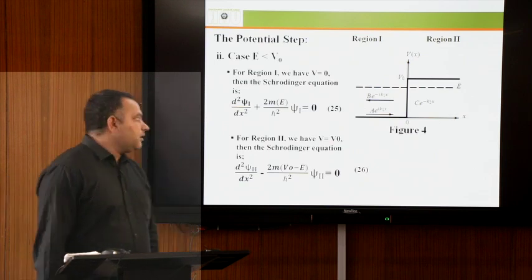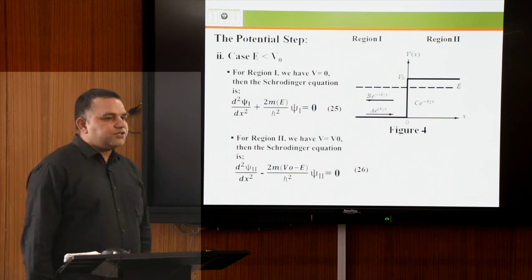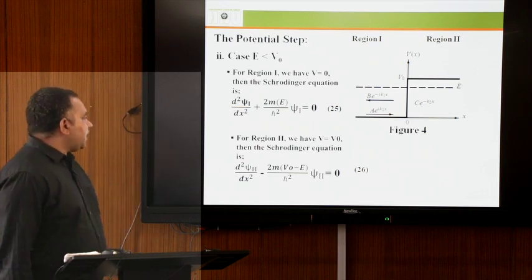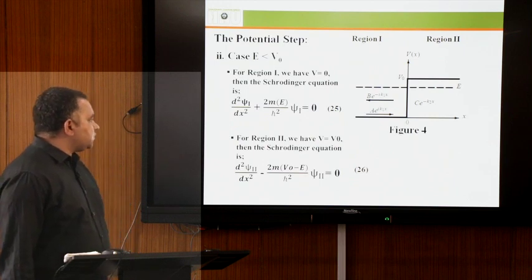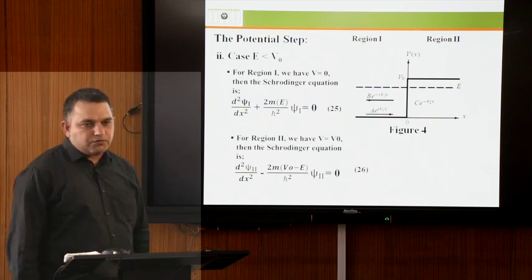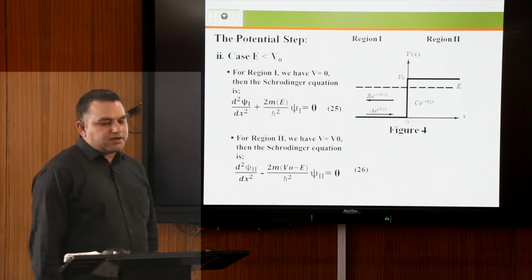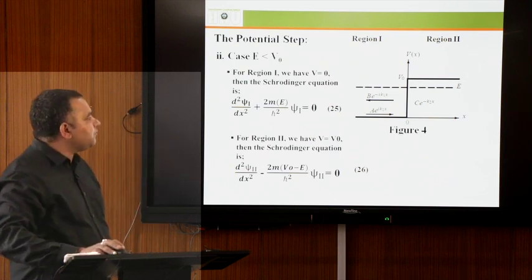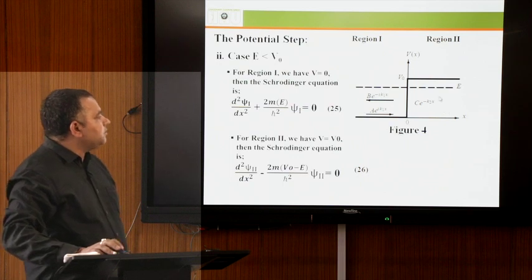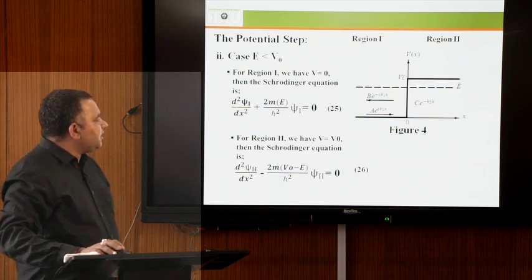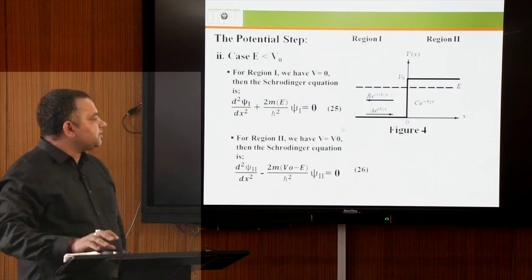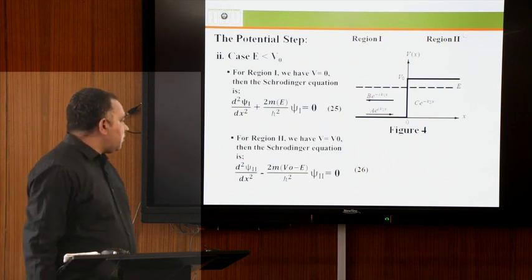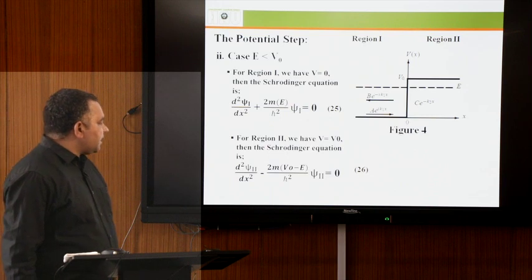Using the Schrodinger equation, for region first it is d2 psi first by dx square plus 2mE upon h cross square psi first equal to 0, in equation 25. Similarly for region second, but here in case second the energy of the incident particle is less than the potential height, as we can see in figure 4. Then the Schrodinger equation for region second is d2 psi second by dx square minus 2m, V naught minus E, upon h cross square psi second equal to 0.